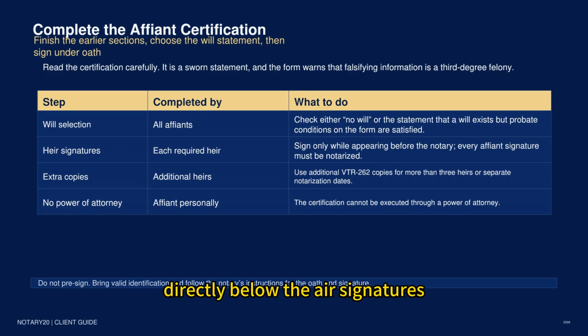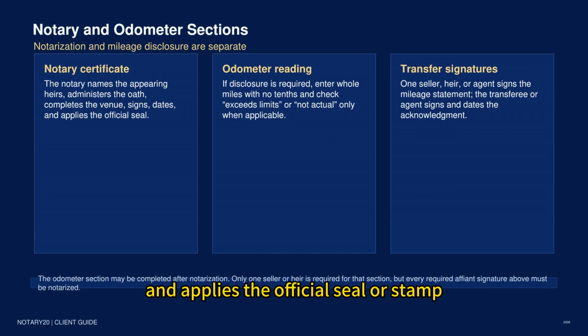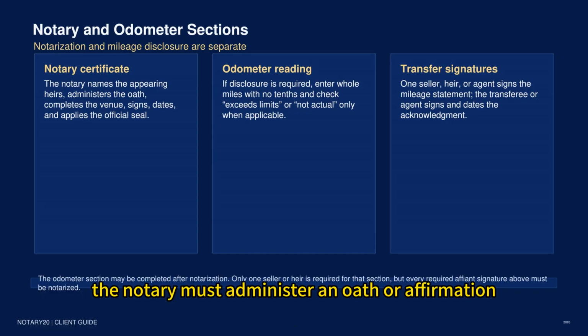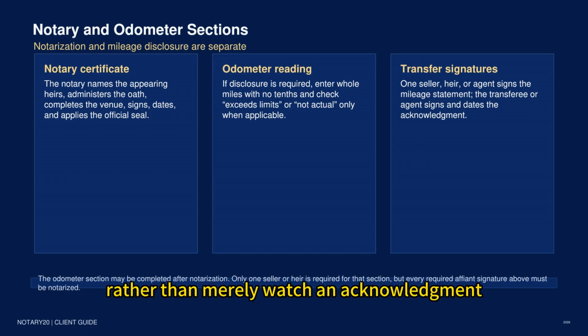Directly below the heir signatures is a notarial certificate. Leave this part for the notary. The certificate states that the named heirs personally appeared, were duly sworn, and declare that the statements in the affidavit are true and correct. The notary completes the venue, including the state and county, signs and dates the certificate, and applies the official seal or stamp. Because this is a sworn affidavit, the notary must administer an oath or affirmation rather than merely watch an acknowledgement.